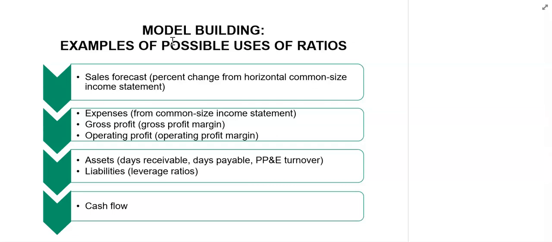Then, to forecast income, an analyst can use ratios expressing the relationship between revenues and various items on the income statement. An analyst may use historical common size data as an input to developing expectations about specific expense line items. The gross profit margin and the operating profit margin are all used in this case.